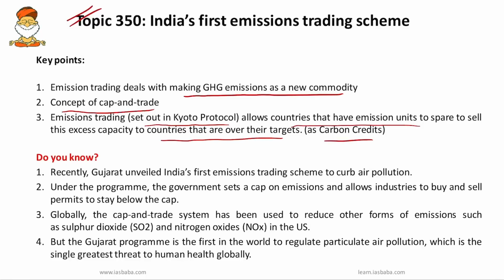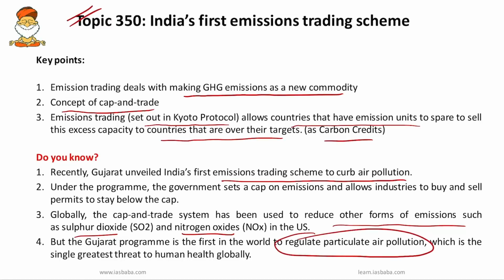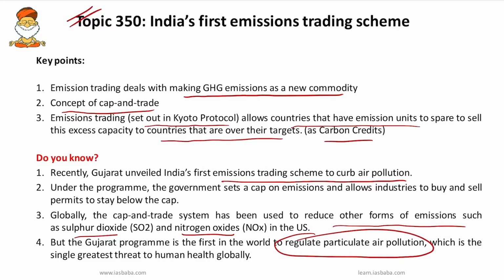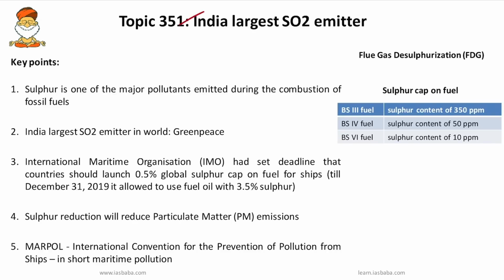Now what we have to remember is that recently Gujarat has unveiled India's first emission trading scheme to curb air pollution. Under this scheme, the government has set a cap on emissions and it allows industries to buy and sell permits to stay below the cap. Globally, the cap and trade system has been used to reduce other forms of emissions such as sulfur dioxide and nitrogen oxide, especially in countries like the US. However, the Gujarat program is the first in the world to regulate particulate matter in the air, which is the single greatest threat to human health globally. So the next important topic deals with sulfur emissions.